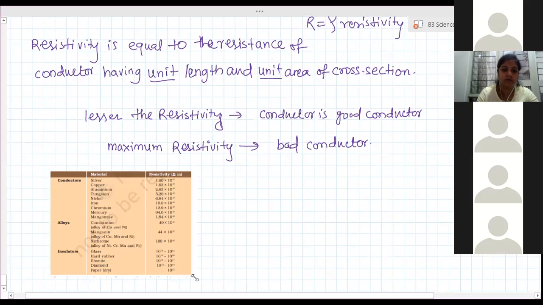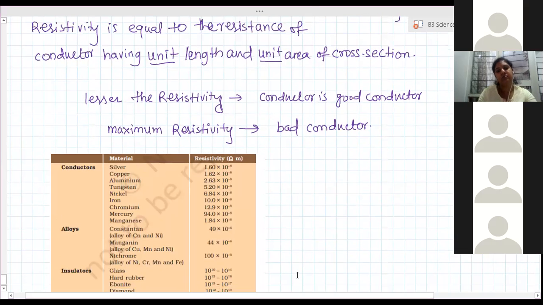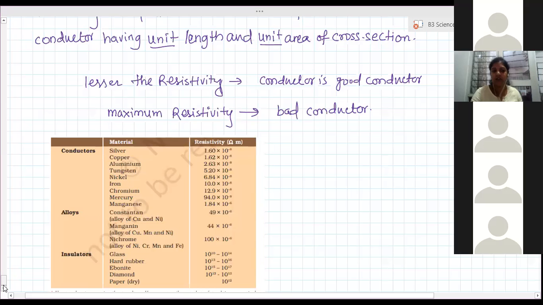Ma'am, in the example you gave before, a silver wire and a copper wire, if the difference between the lengths is too much, and silver's length is too much, so the resistance will be less. If there's a question which will be a better choice to use as a conductor, ma'am? The resistivity of silver is always the least. Therefore silver is the best conductor.